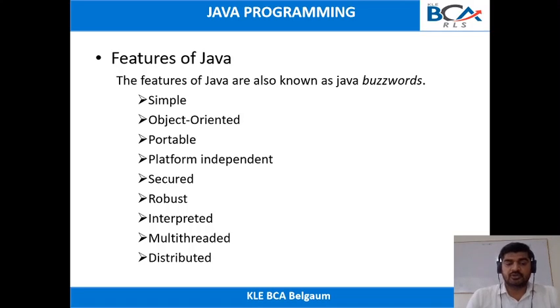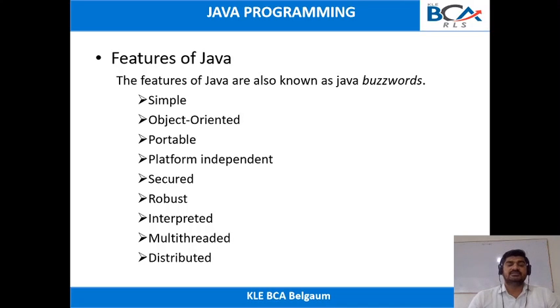Java is portable because you can take the Java bytecode and that bytecode can be executed on any other machine. So Java is platform independent. Java is platform independent because Java is write once, run anywhere. So you can run it on any operating system.